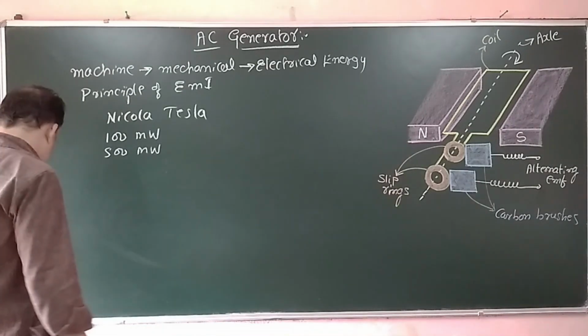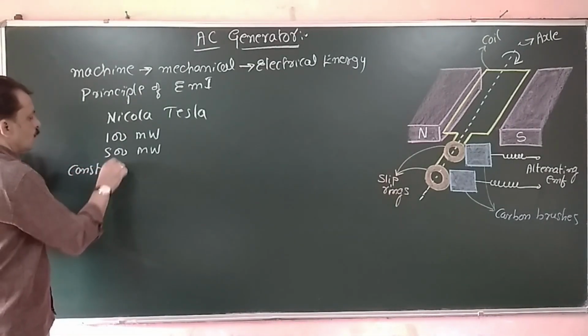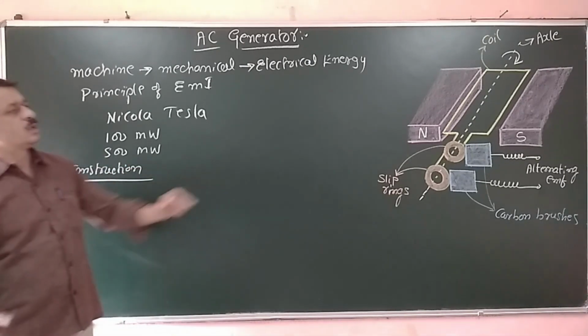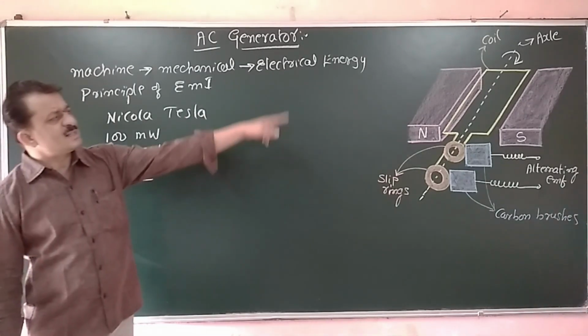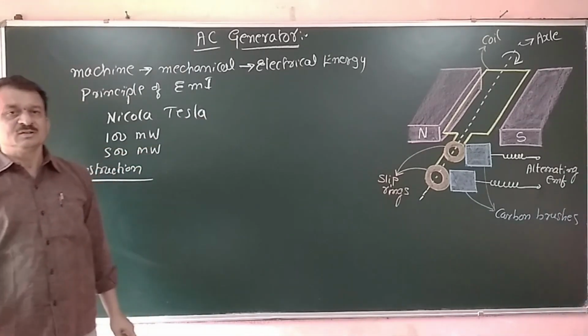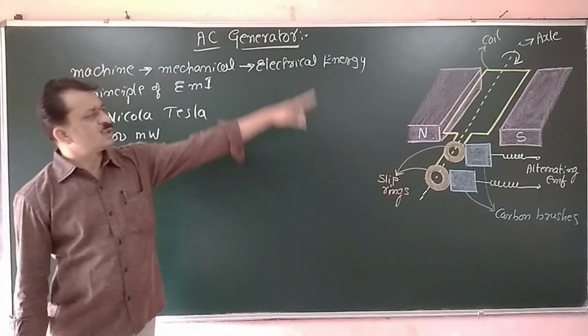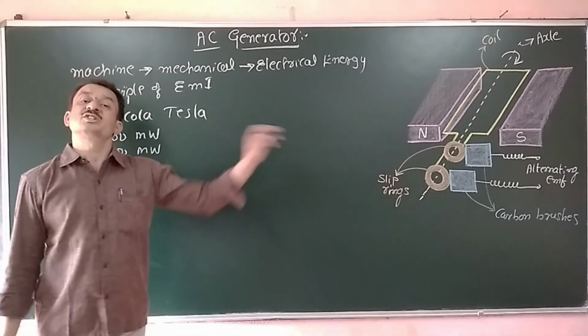Now let me come to the construction part. What does this AC generator consist of? As shown in the figure, it contains a rectangular coil which is fixed to a rotor shaft.